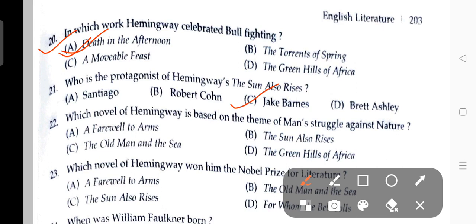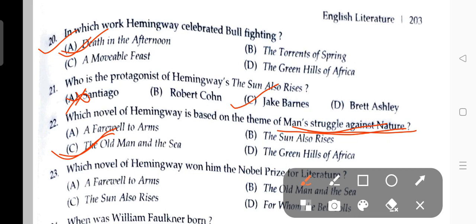The next question: which novel of Hemingway is based on the theme of man's struggle against nature? Here the answer is The Old Man and the Sea. And here the important characters are the old man, Santiago, and the fish, whose name is Merlin.